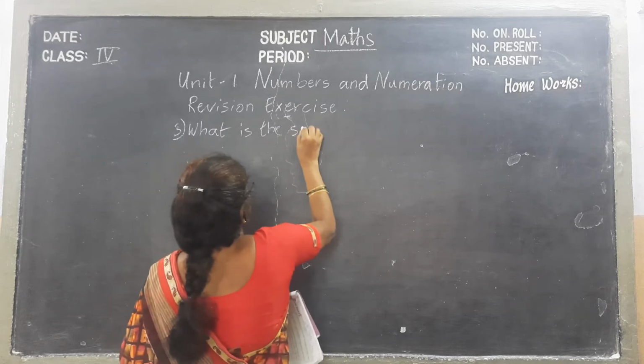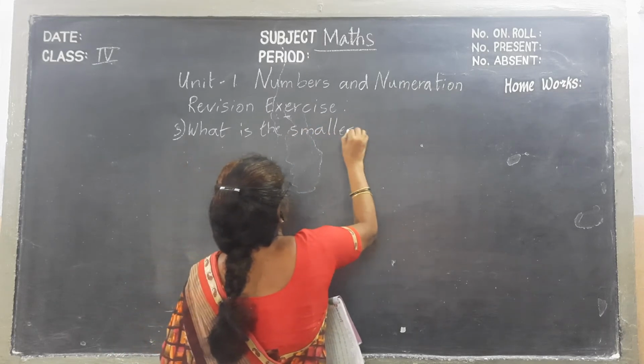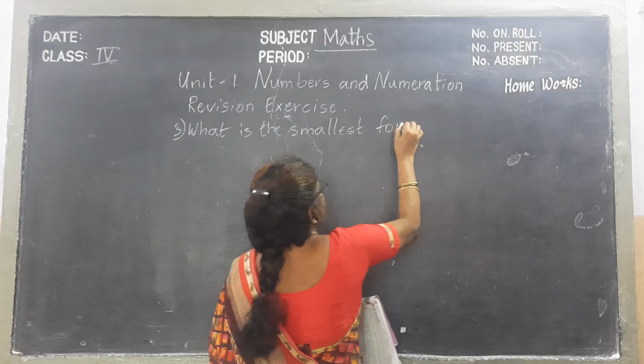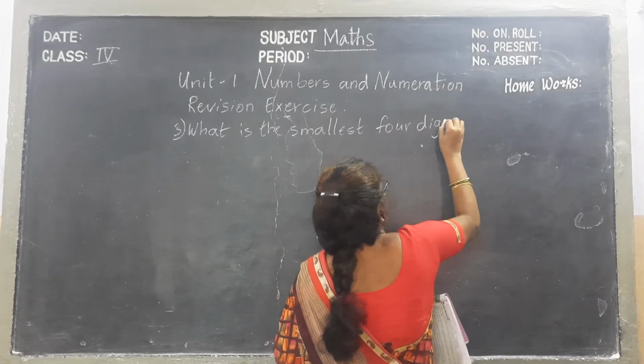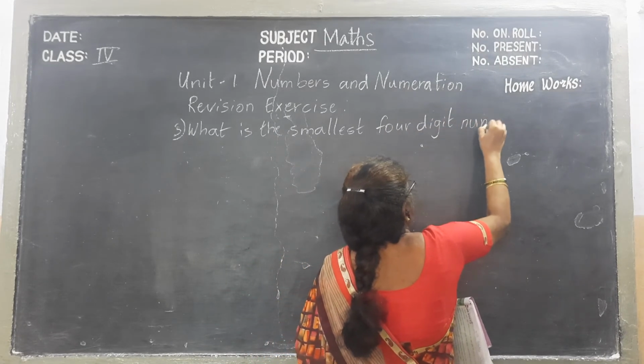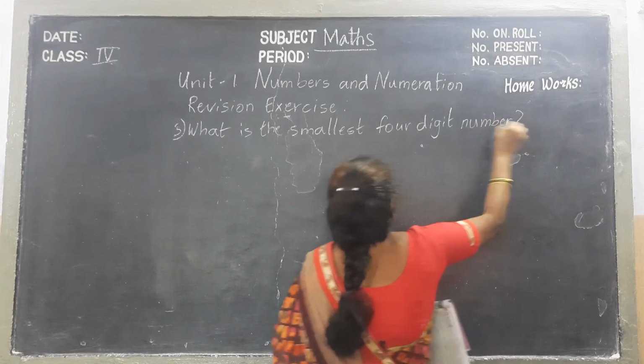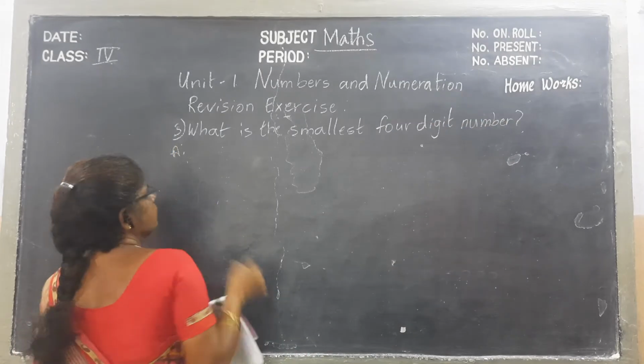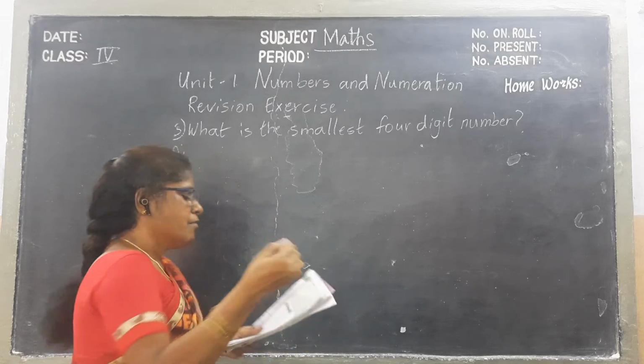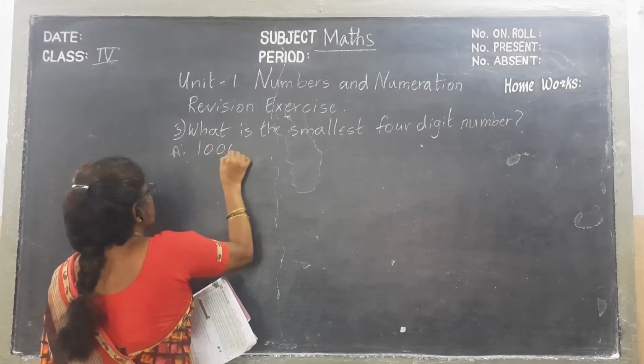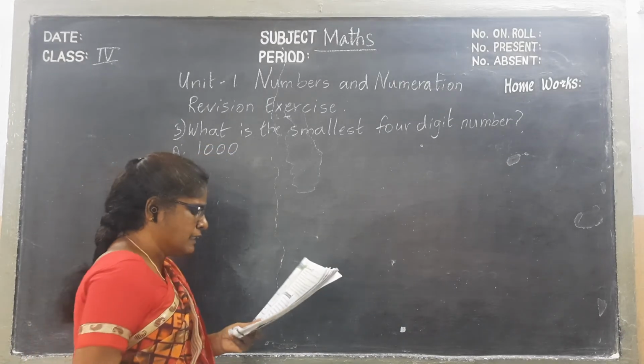What is the smallest 4-digit number? That is 1000. Sixth one.